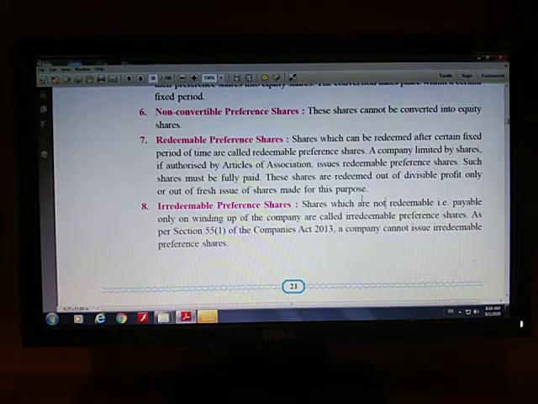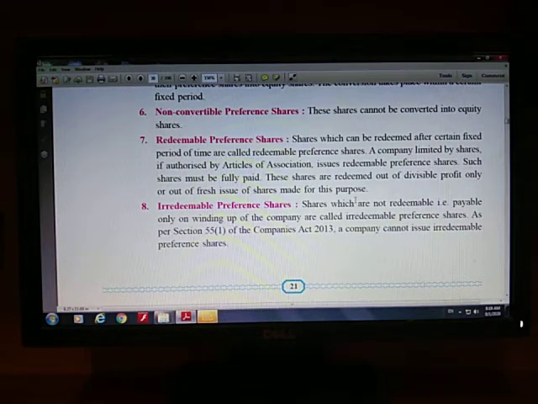During this particular period of 5 years, you will get dividend from the divisible profits at a fixed rate, and after a particular period of time, these particular preference shares are redeemed by the company. Hence, these shares are called redeemable preference shares. It means the shares which are redeemed after a particular period of time by a joint stock company, right?